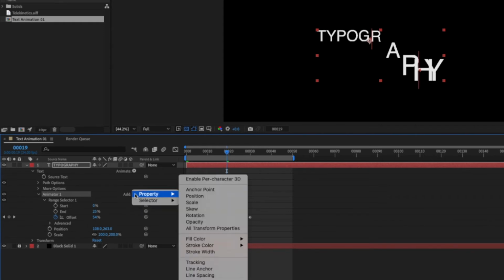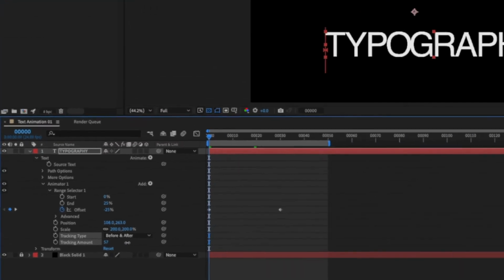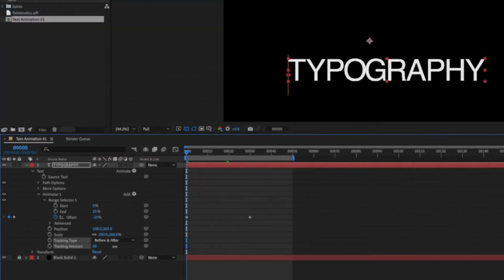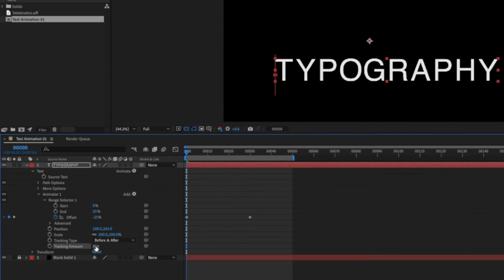So now I'm going to add, let's see, maybe I can use tracking. Tracking is the space between the characters. So I'm going to select tracking, and it's going to be a tracking type of before and after. So I'm just going to leave it the way it is by default. But I want to make sure that here in the first keyframe, my tracking amount is larger, so I can read the word typography. I can even go beyond if I want to, right? But I want to make sure that I can read it. So I'm going to make it 80 right there.